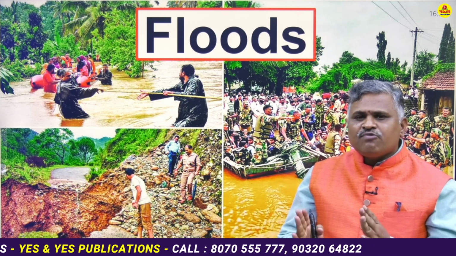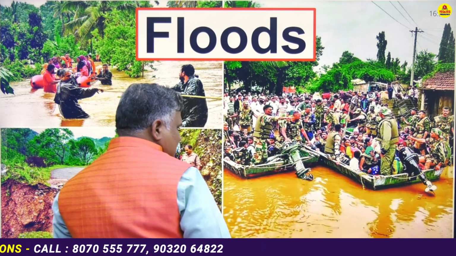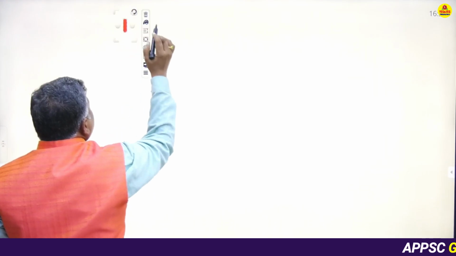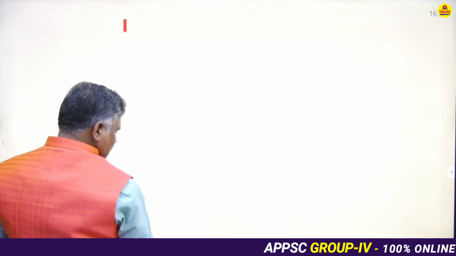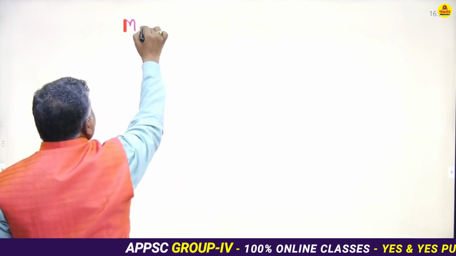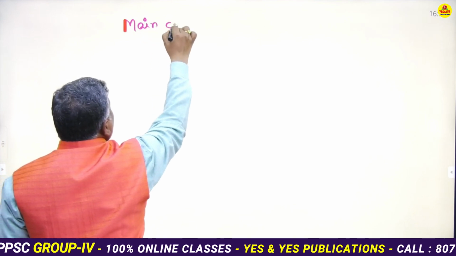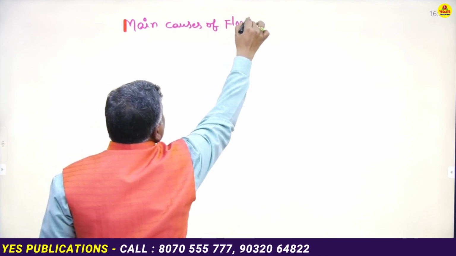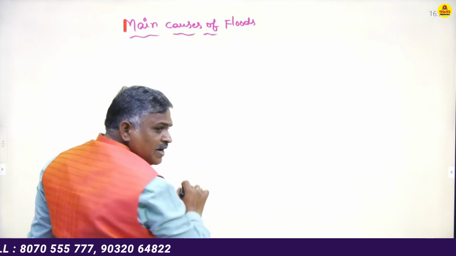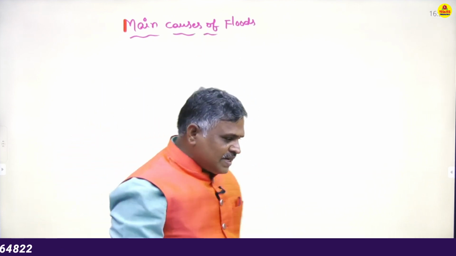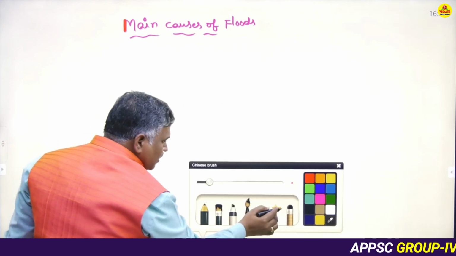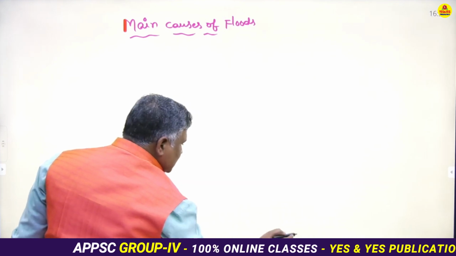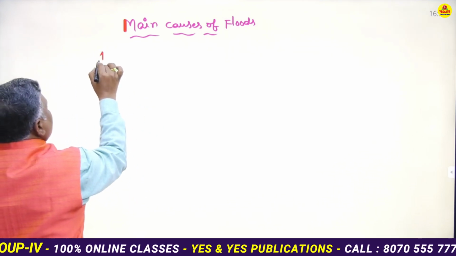What are the main causes of floods? The main causes of floods, one is temperate cyclones.